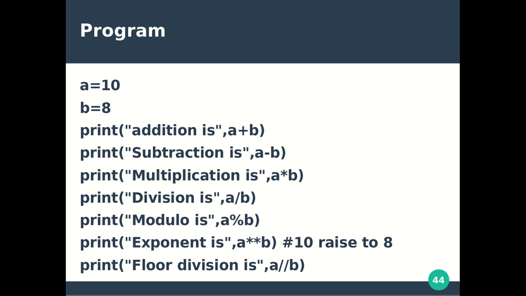In this example we get the addition as 18, subtraction as 2, multiplication as 80, division as 1, and the modulo as 2. The exponent is 10 raised to 8, that is 10 power 8. The floor division answer is 1, because if we divide 10 by 8 then we get the answer as 1. So this program we have seen and we have executed.